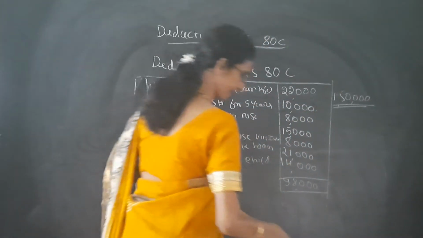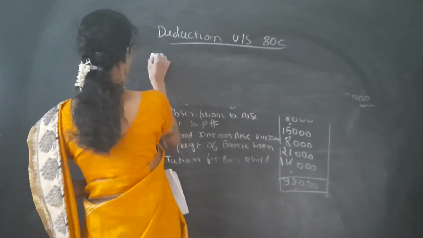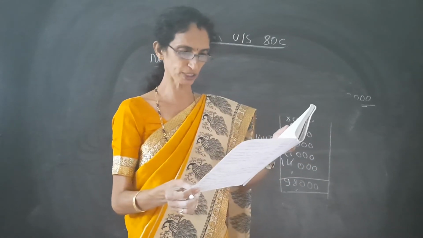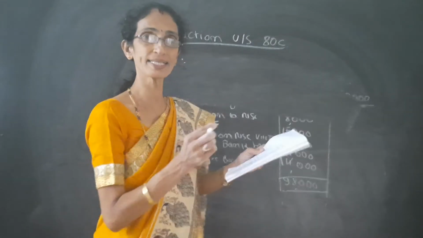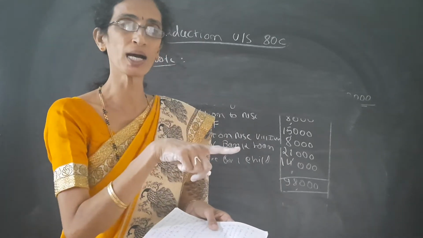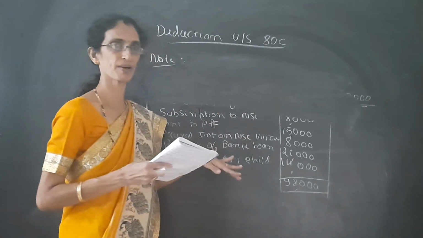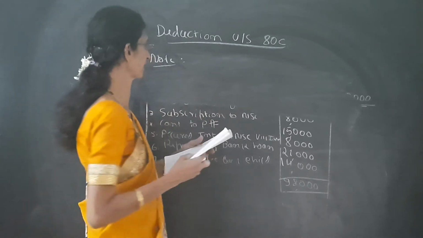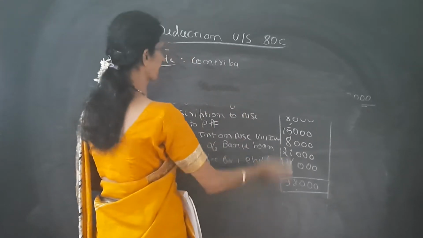That means after solving the problem, we have to write one note. See, in this we have not taken into consideration two items: contribution to unrecognized provident fund, and LIC on mother's life. We have to write them in the note. Do not write them in the main calculation; only qualified items go there. But write the others in the note, and only then will you get full marks. We have not taken those two transactions, contribution to URPF and LIC of mother's life, so we have to write them in a note like this.